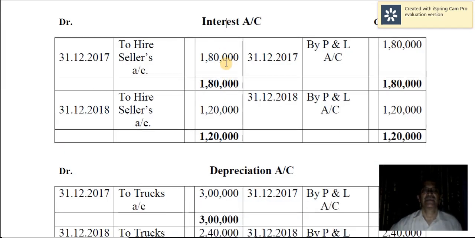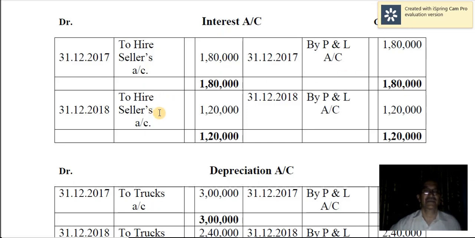Yes, then interest account. Interest account is entered to hire sellers' account. This is the entry for interest due, and at the end of the accounting year, it is closed by transferring the balance to profit and loss account. It's a nominal account. Nominal accounts are closed at the end of the accounting year.